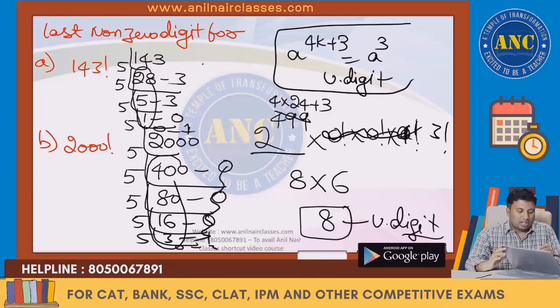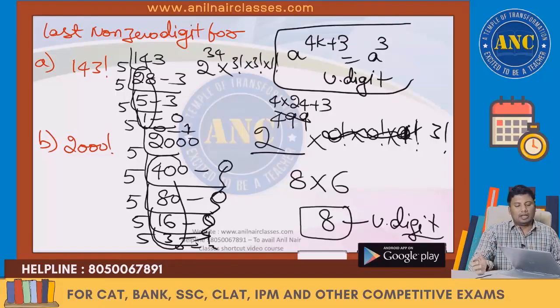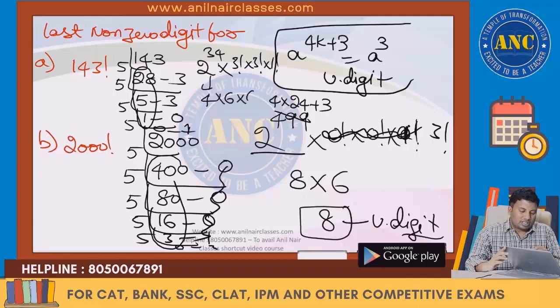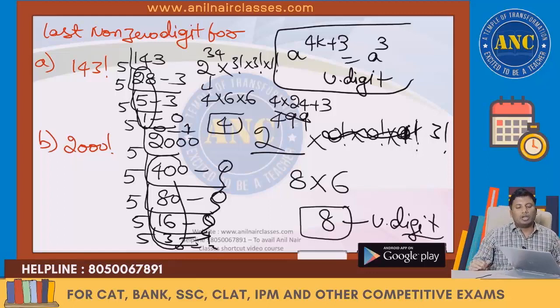So this is nothing but 2 power 34 into 3 factorial into 3 factorial into 1 factorial into 1 factorial. 2 power 34, unit digit is 4. 4 into 6 into 6. 6 6s are 36, 6 4s are 24. Unit digit is 4. I hope the idea is clear.